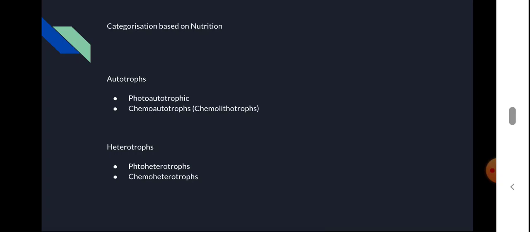But here the oxidation is not complete, so intermediate compounds are formed such as alcohol, lactic acid, citric acid, and this process is known as fermentation. Several bacteria undergo fermentation, and we utilize this for commercial production of several compounds like alcohol, lactic acid, citric acid, etc.